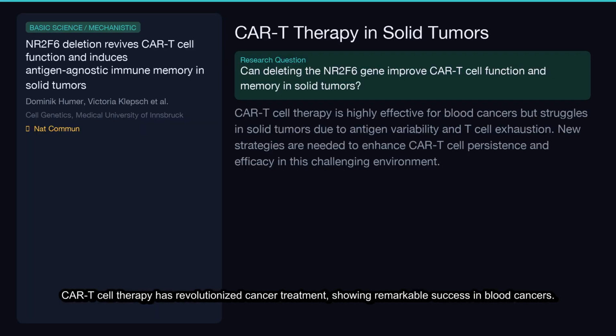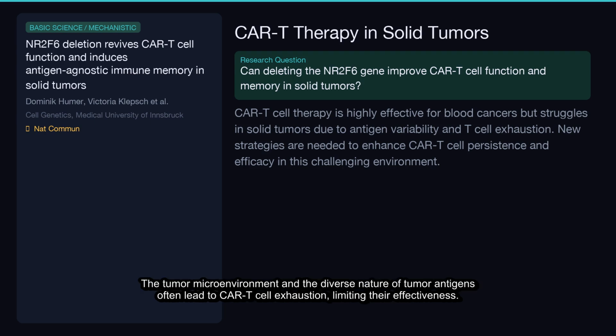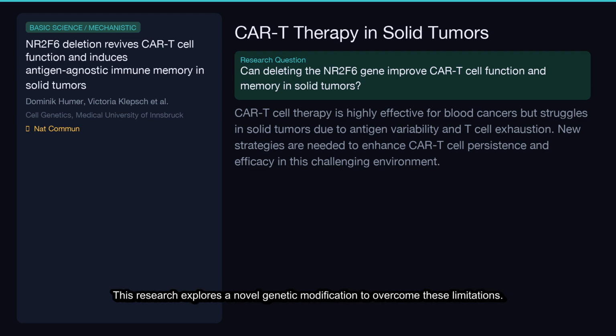CAR T-cell therapy has revolutionized cancer treatment, showing remarkable success in blood cancers. However, its application in solid tumors faces significant hurdles. The tumor microenvironment and the diverse nature of tumor antigens often lead to CAR T-cell exhaustion, limiting their effectiveness. This research explores a novel genetic modification to overcome these limitations.